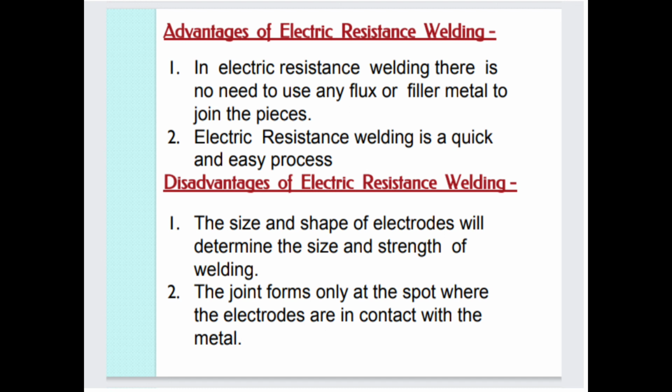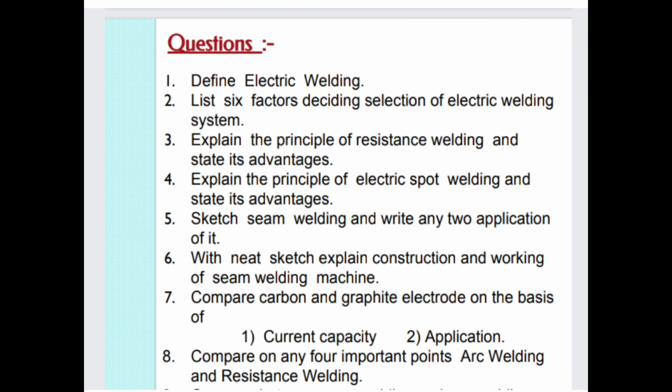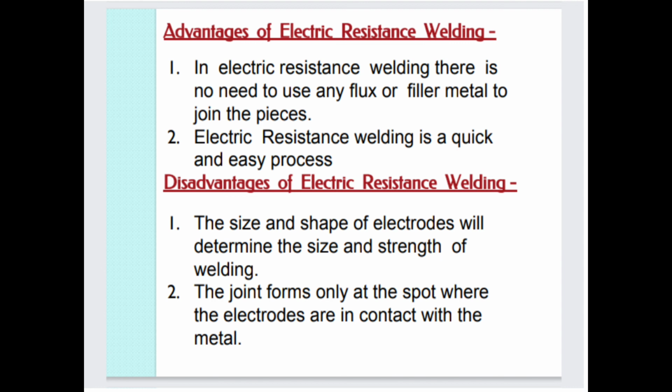Now some disadvantages of electric resistance welding. First, the size and shape of the electrodes determine the size and strength of the weld. Second, the joint forms only at the spot where the electrodes are in contact with the metal. So these are the advantages and disadvantages of electric resistance welding.